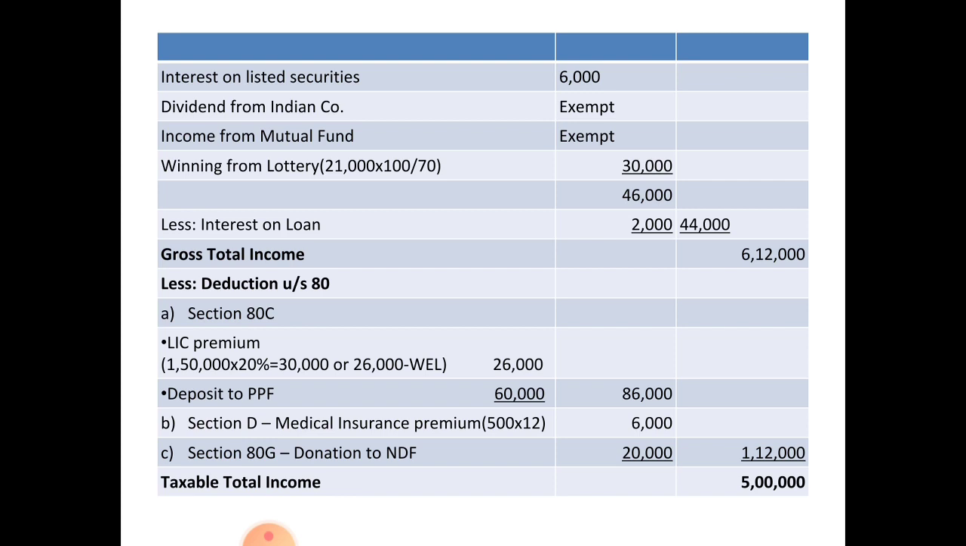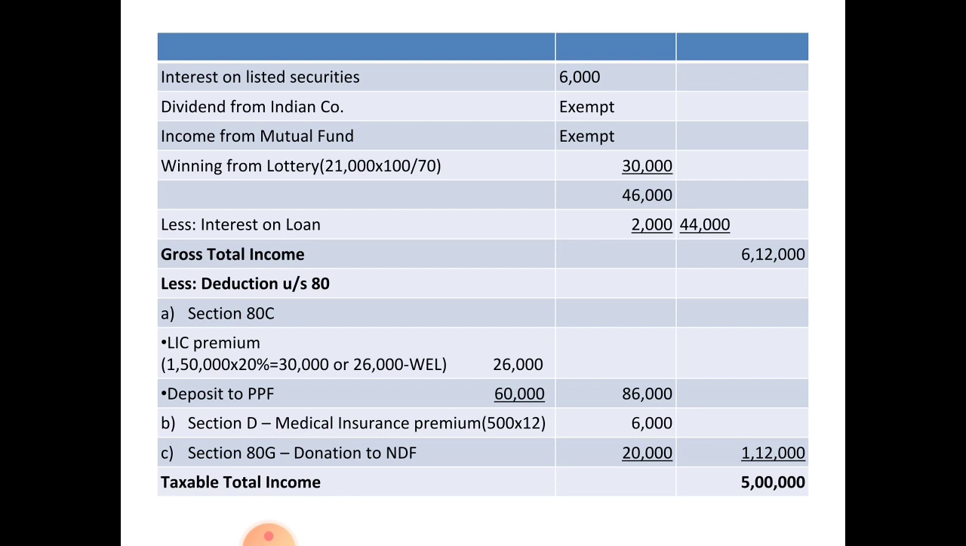Next, winning from a lottery. The gross amount you have to write; the calculation is already given: 21,000 is 70%, then what is the 100%? 30,000, that you have to consider for deduction. The total of income from other sources amounts to rupees 46,000. From that, interest on loan you have to deduct, 2,000 rupees. So, the total amount of income from other sources amounts to rupees 44,000. Write it in the outer column. So, the total of these 5 heads is gross total income, rupees 6,12,000.